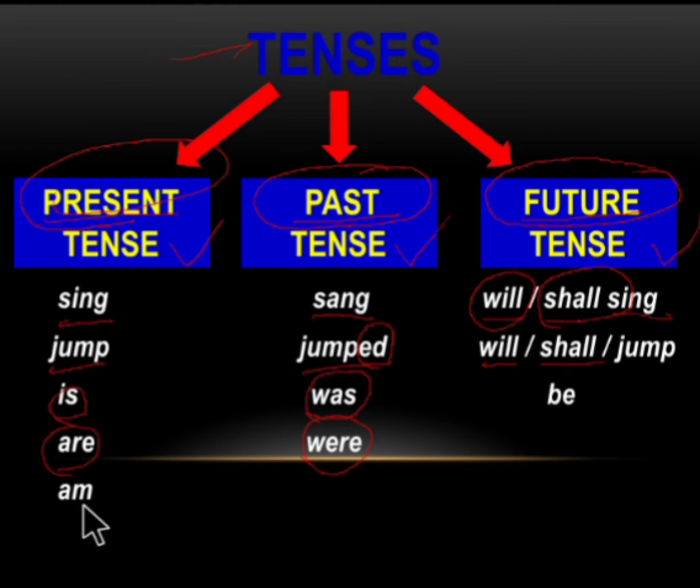The next one we have am. Am is special and we use this am only for I. I am a teacher. I am a doctor. I am writing a story. So only for I we use am. The be verb for the future tense is be. This is the basic form of be form of verbs, and these verbs are very important, and so we should always remember these.